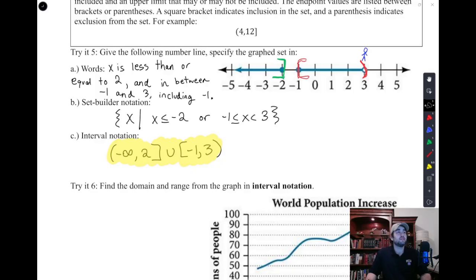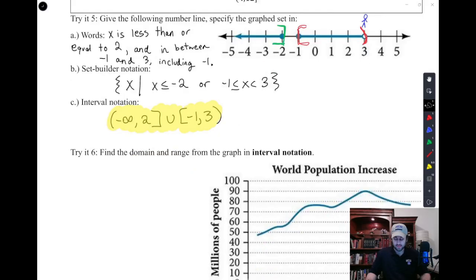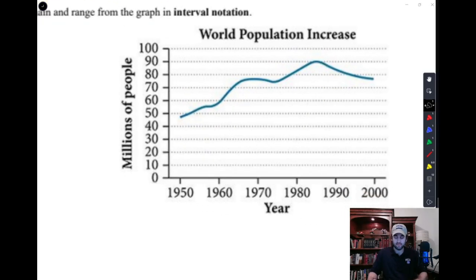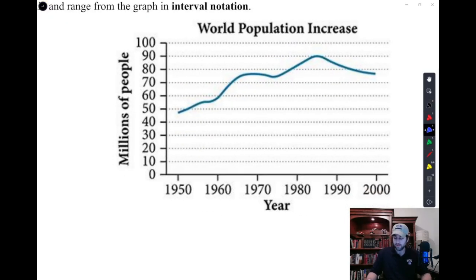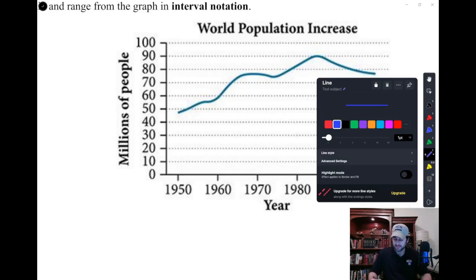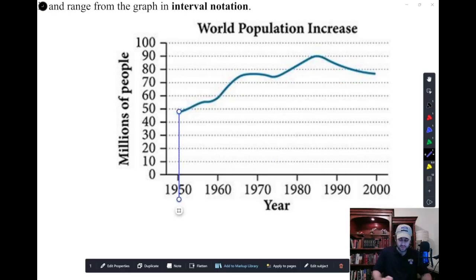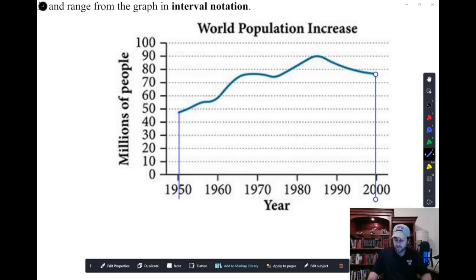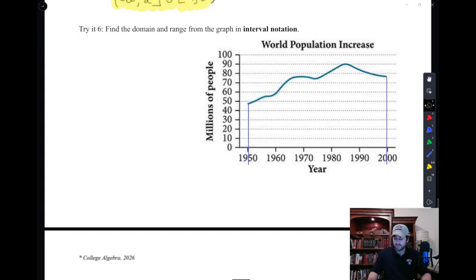And yeah. All right, let's look at, what about when you get a graph? Instead of a function, they give us a graph. Well, we're going to take domain and we're literally just going to draw straight lines down and start at the endpoint and draw lines all the way down and say, what number do we think those are? And so here it looks like the X domain starts at 1950 and ends at 2000. And there's my domain.